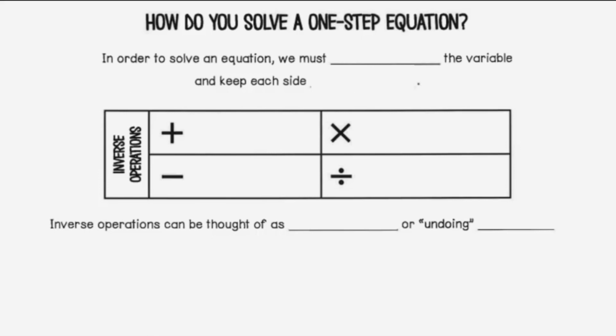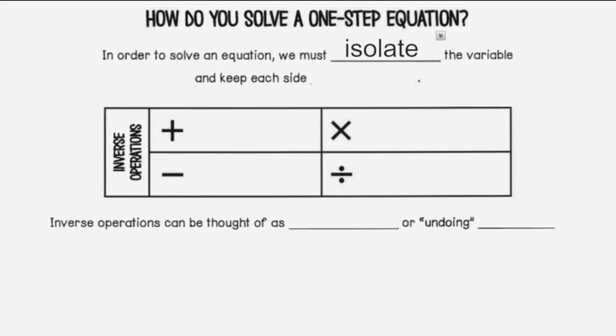In order to solve an equation, we must isolate the variable, so that means getting the variable on one side of the equation completely by itself, so either 1x or 1y or one whatever variable you have, and we want to keep each side balanced. So if I do something to the left side of my equation, I must do that to the right side of the equation as well, and vice versa.